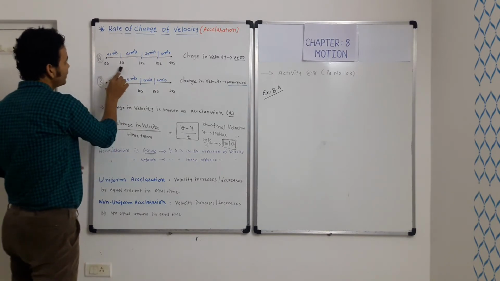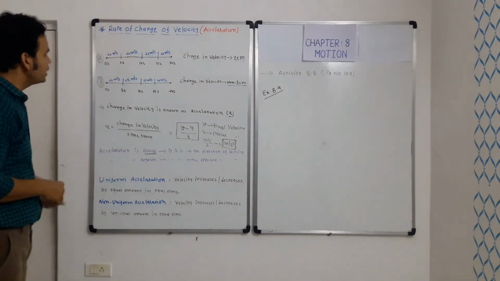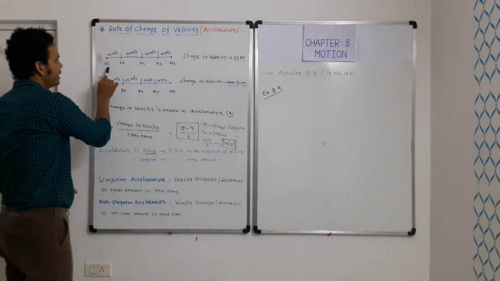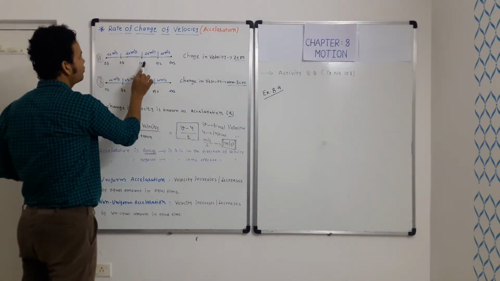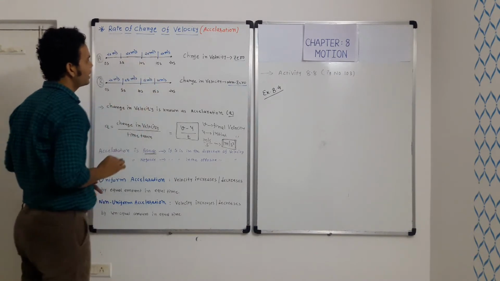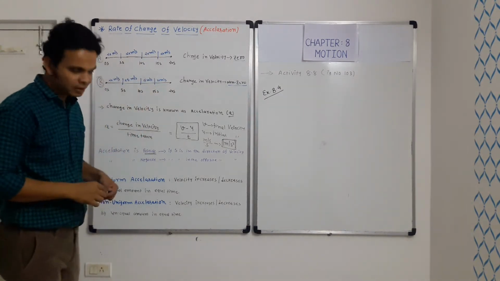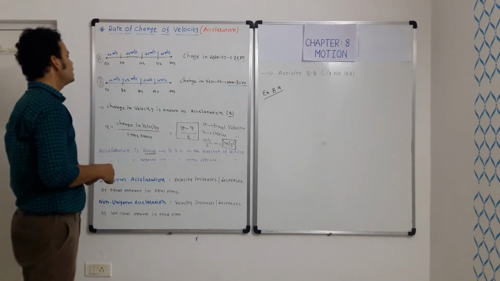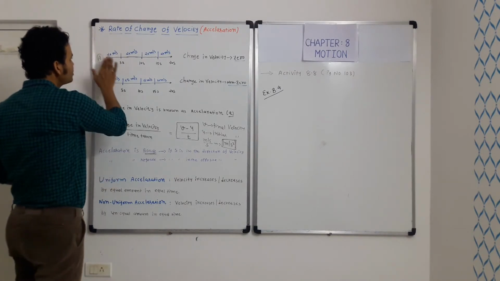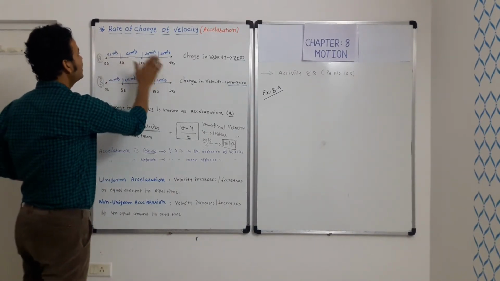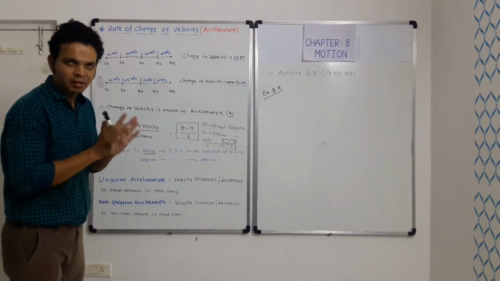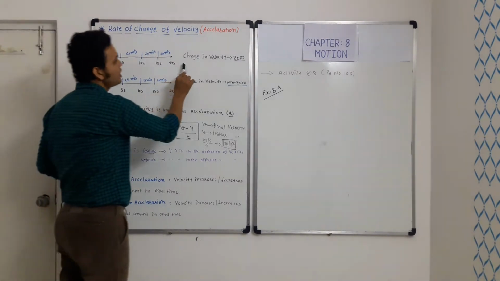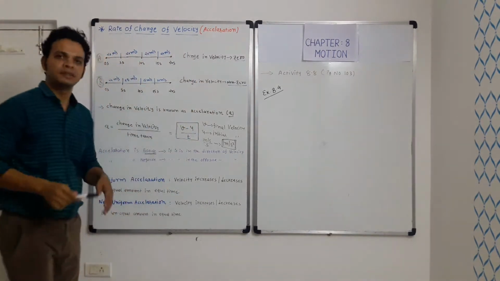In 0 to 5 seconds, the velocity of car A is 20 meter per second. In 5 to 10 seconds it is 20 meter per second. In 10 to 15 also 20 meter per second, and in 15 to 20 also 20 meter per second. So in each interval of 5 seconds, the velocity of the car does not change, it remains the same. So I can say the change in velocity is 0.